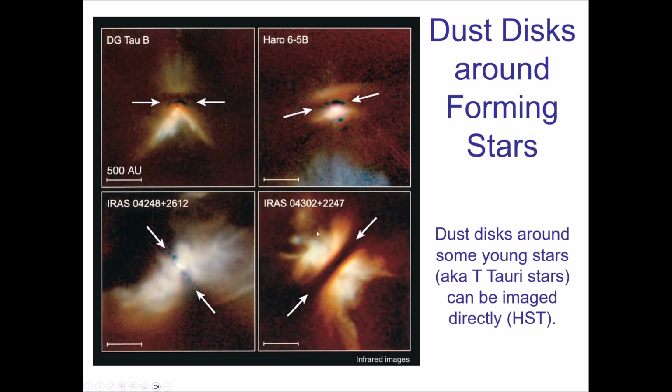So the one on the bottom right is a really great picture of this, where we can clearly see this dark bar that goes through the center of this star. We are seeing a disk edge on. We're seeing the edge of the disk, and the other objects here, we're also seeing edges of disks. They're slightly inclined to our solar system. So like in the ones on the top here, the bottom is a little bit brighter because the disk is tilted up a little bit, so we see the bottom part of the star there.